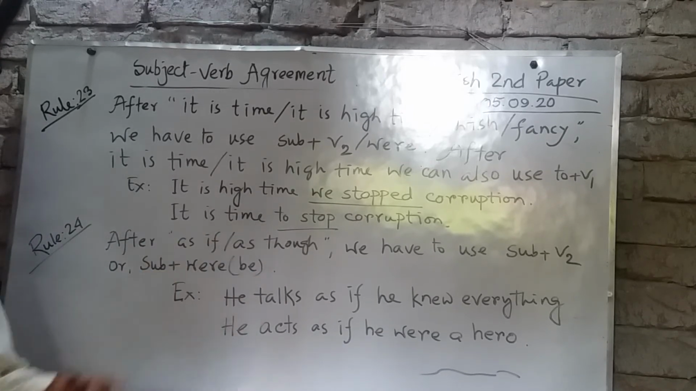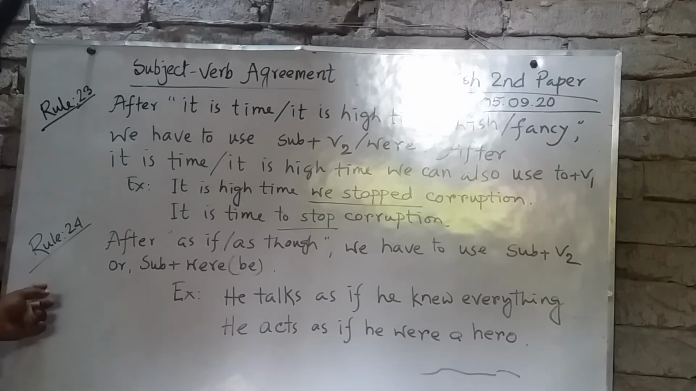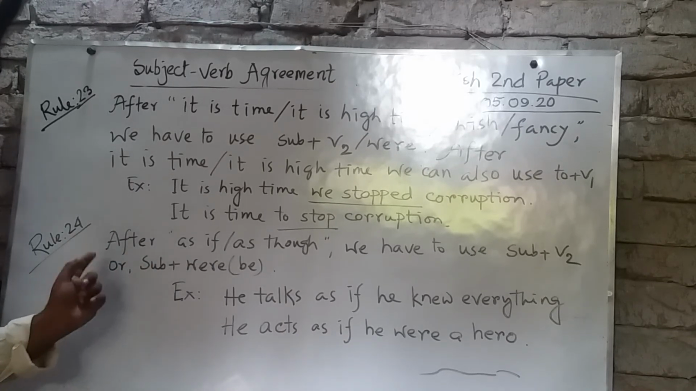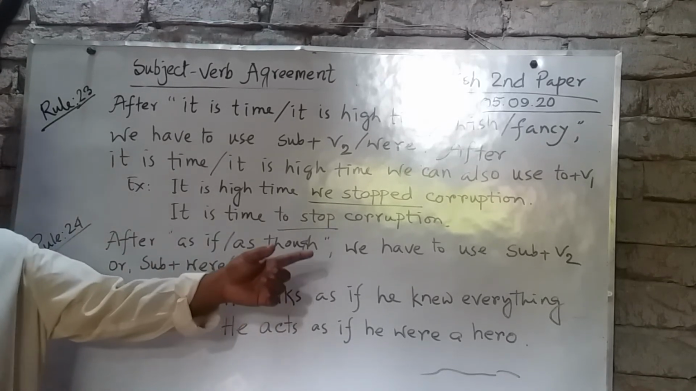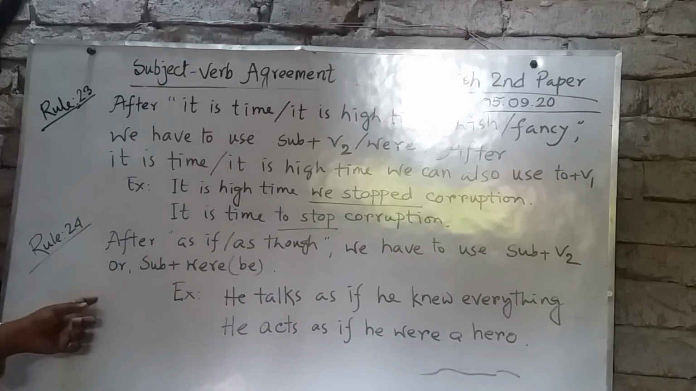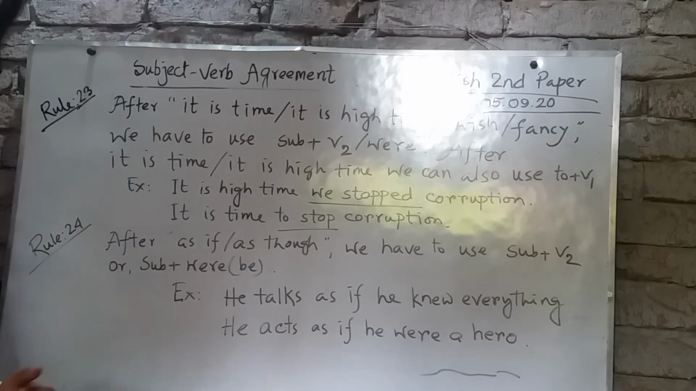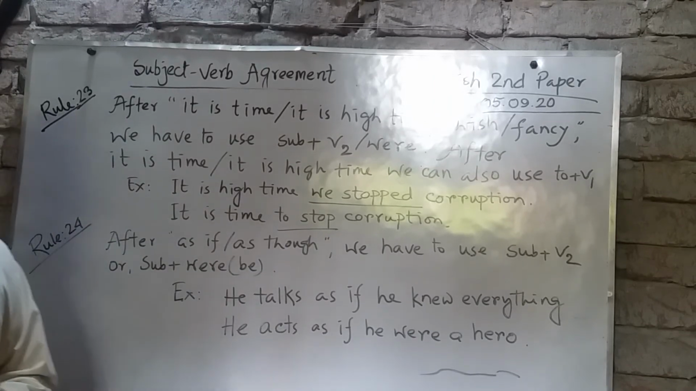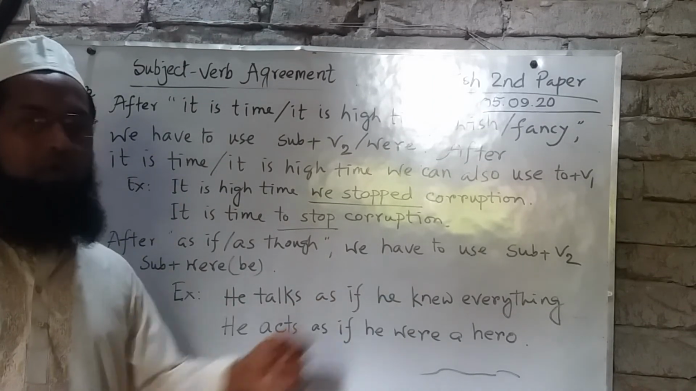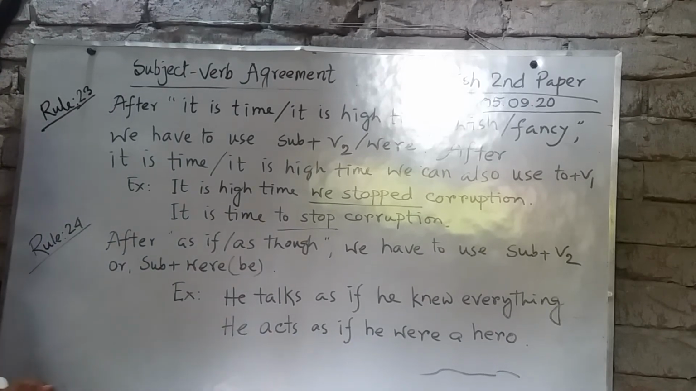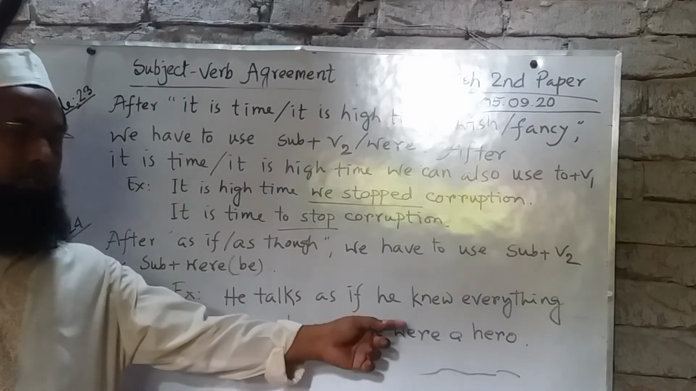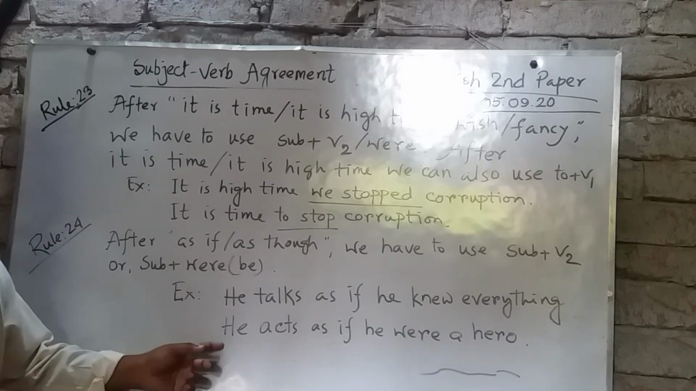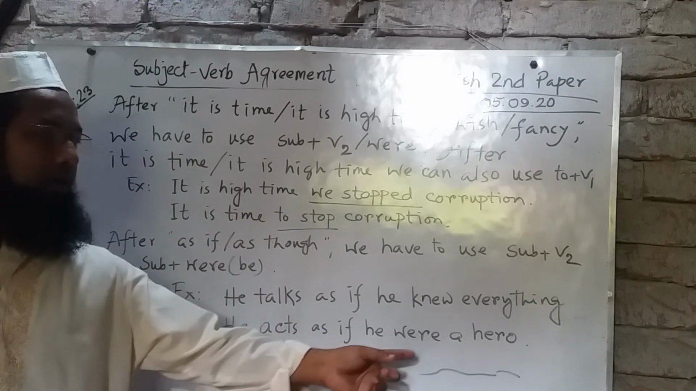And rule number 24. After as if or as though, if we find as if or as though in a sentence, then we have to use subject plus V2, or subject plus were at the time of be verb. Example: he talks as if he knew everything. Here, he knew is past indefinite tense, he is the subject and knew is V2. He acts as if he were a hero.